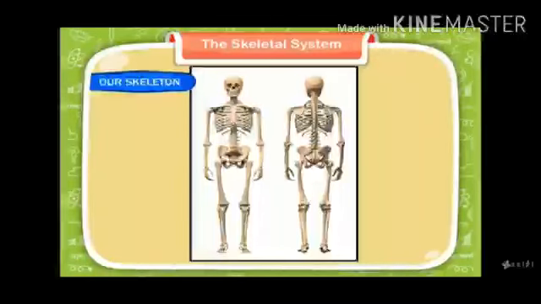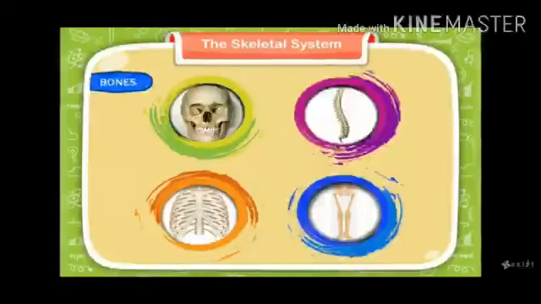Okay, then there are many types of bones present in our skeletal system. Four main groups of bones are in the skull, spine, rib cage and the limbs. Skull, backbone, limbs and rib cage, all these connected and our skeletal system is made.